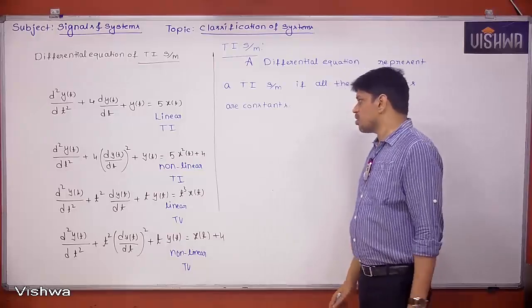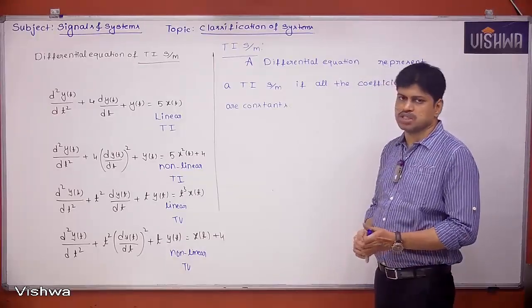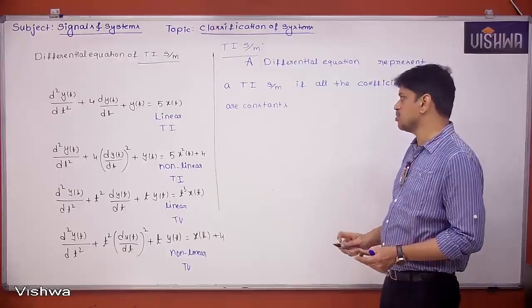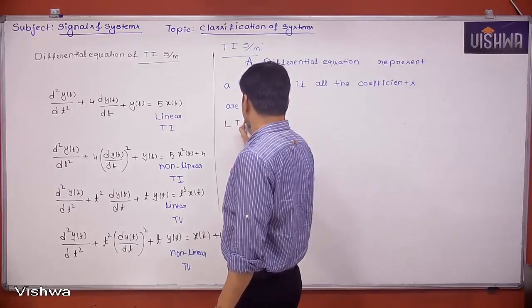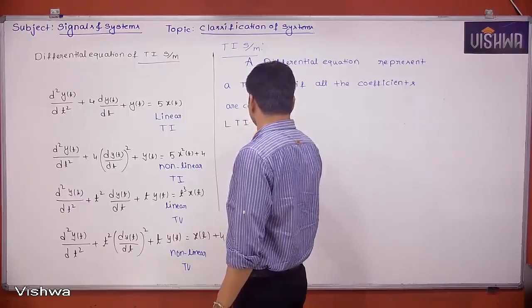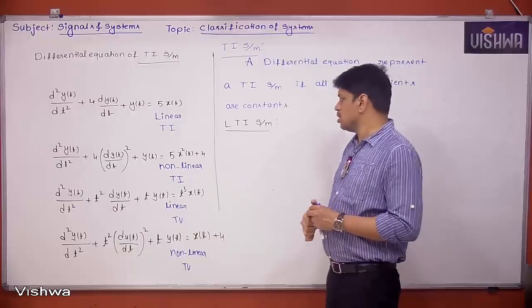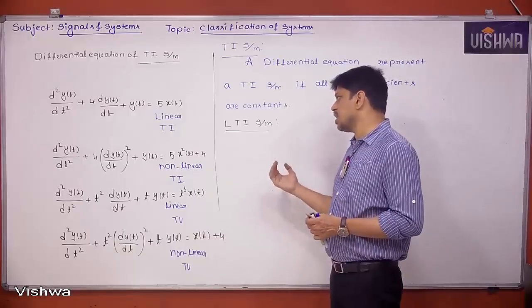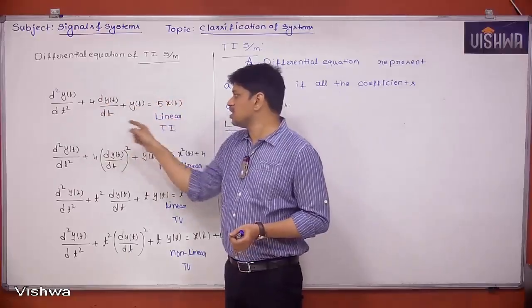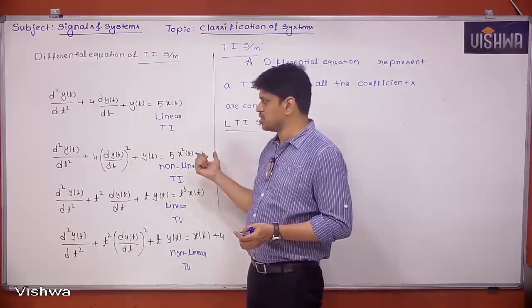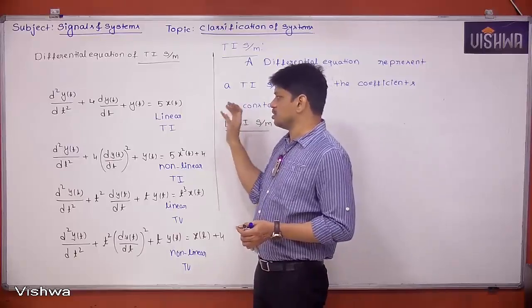Here, from linearity and time invariance, we have a special category of system which is very, very important for us, which is nothing but the LTI system, linear time invariant system. That means it has to satisfy both linearity as well as time invariance. So for an LTI system, what kind of differential equation is it going to be?